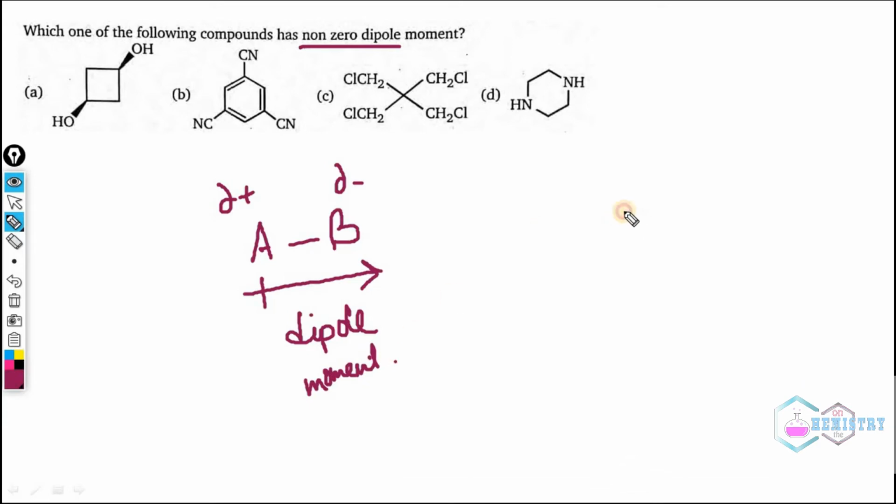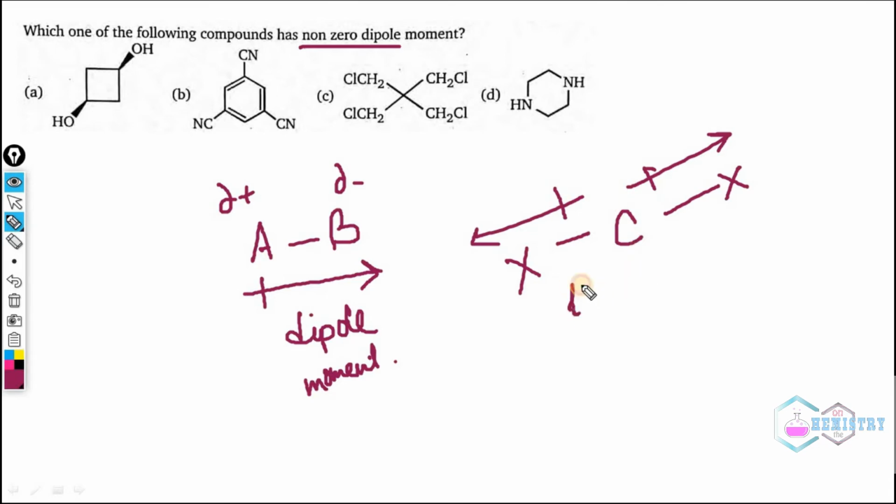But if there are bonds exactly opposite to each other, their resultant dipole moment will be 0. We express dipole moment with the symbol mu.